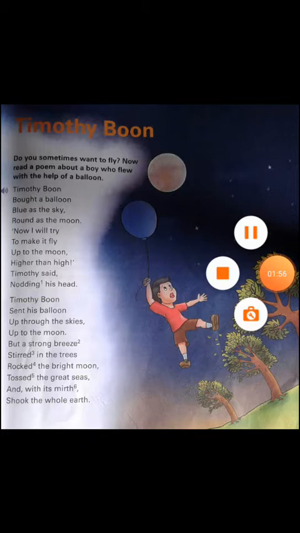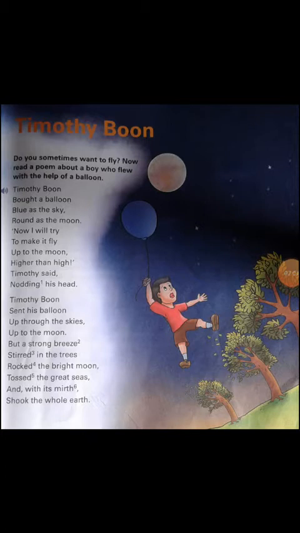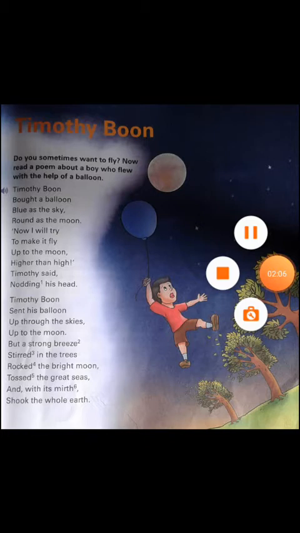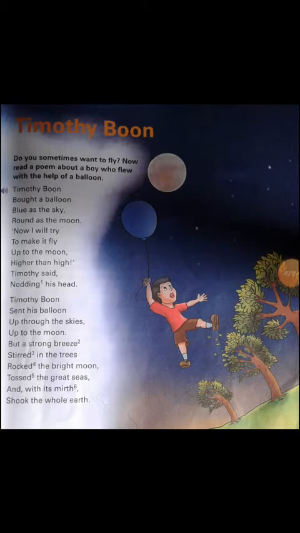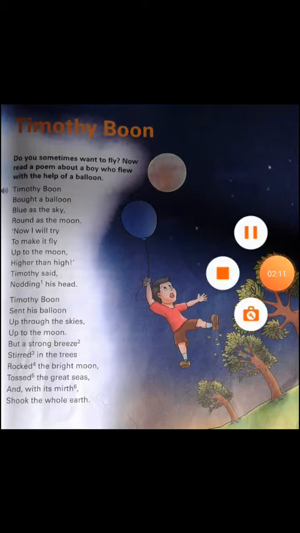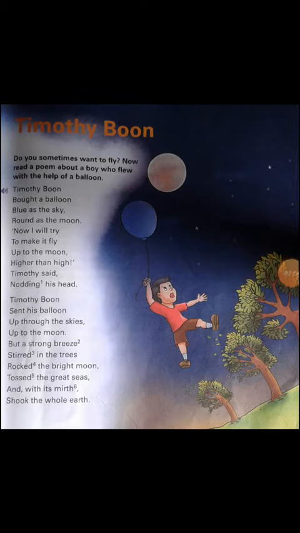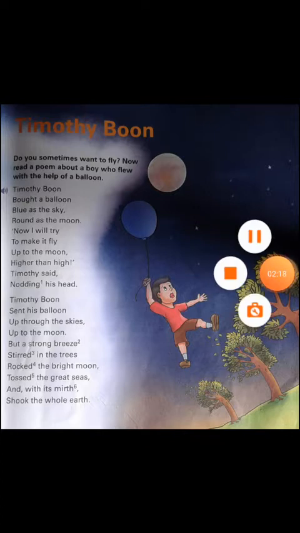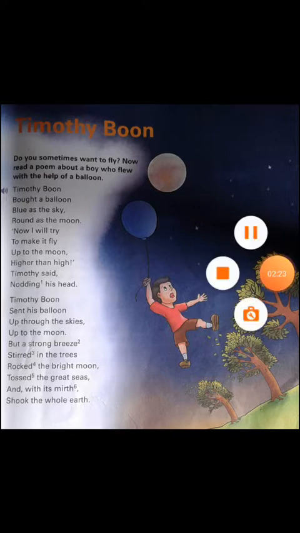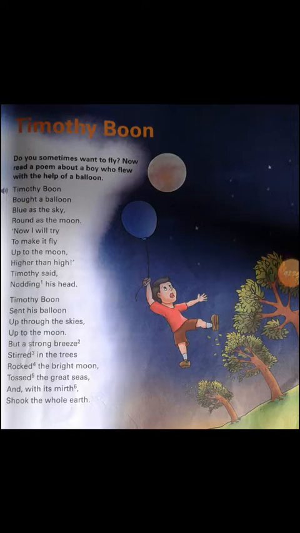Here, children, in the first stanza we have Timothy, being a boy like you, who bought a balloon. So how was the balloon? The balloon was blue in color, as the sky is blue in color. He wanted to make it fly till the moon. Have you seen the moon? Yes, in the evening time you can see the moon. If the moon is there, maybe the boy has played with the balloon in the evening time. So he wanted to fly the balloon higher than higher, till the moon. If it reaches the moon, he wanted it to go even higher.